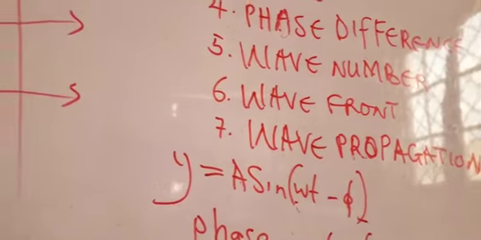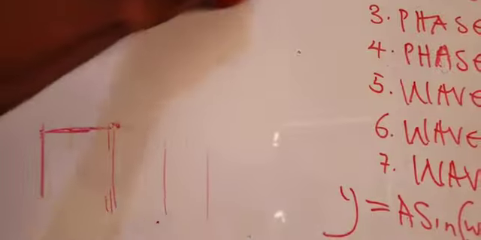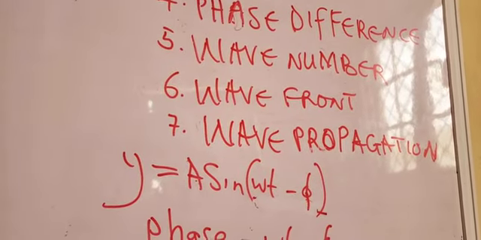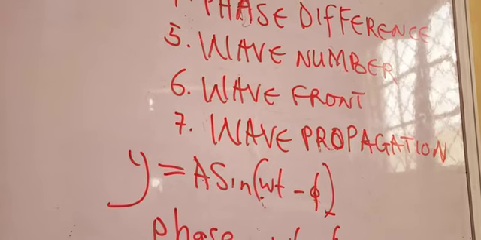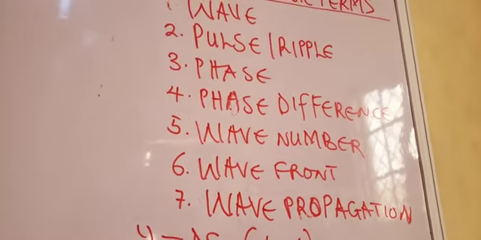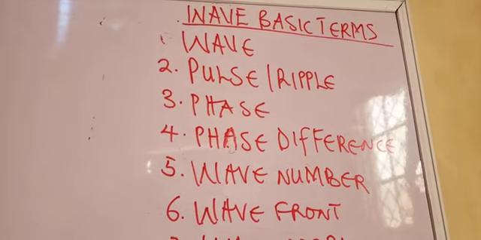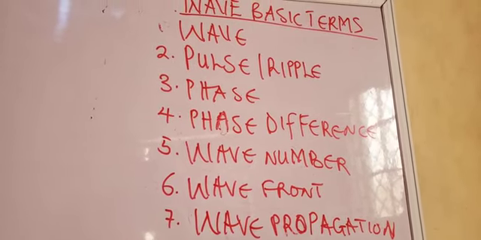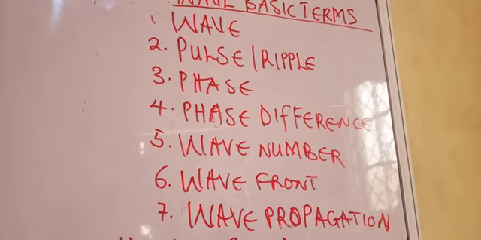Now, lastly, what is wave propagation? Wave propagation is how a wave moves through a medium. We have transverse waves, we have longitudinal waves. Their directions of movement are always different from the direction of vibration of the medium particles for a transverse wave, while for longitudinal, the particles vibrate in the same direction as the wave. So how each wave moves through a particular medium is what we refer to as wave propagation.